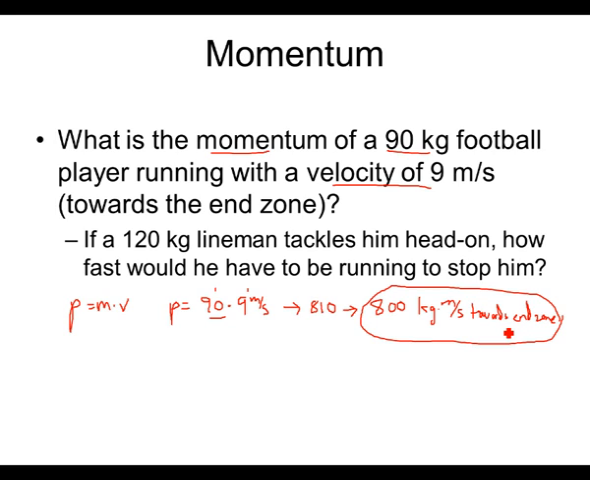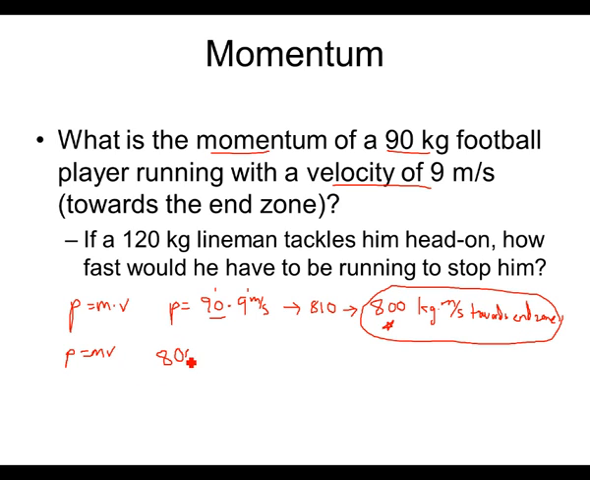Now, what if a 120 kilogram lineman tackles him head on? How fast would he have to be running to stop him? This is a little bit harder problem. So let me show you how you do it. Again, your formula is P equals m times v. This time, we know what momentum he needs to stop him, right? The first football player had a momentum of 800 kilogram meters per second toward the end zone. So now the other guy has to have that.